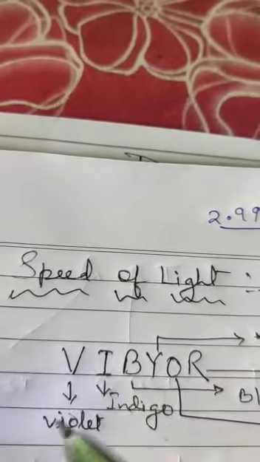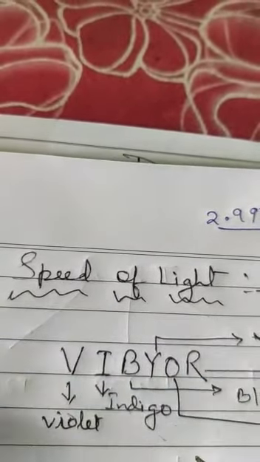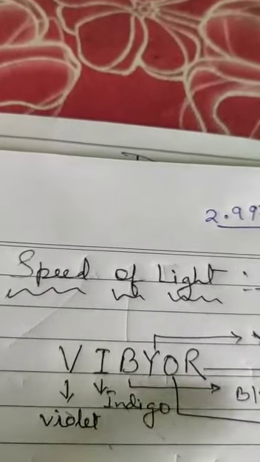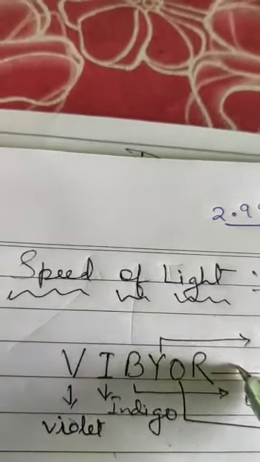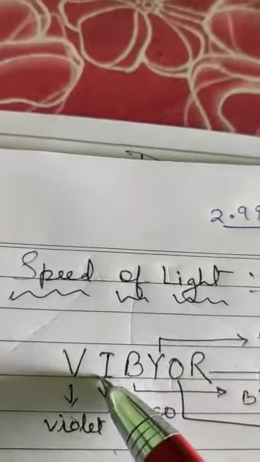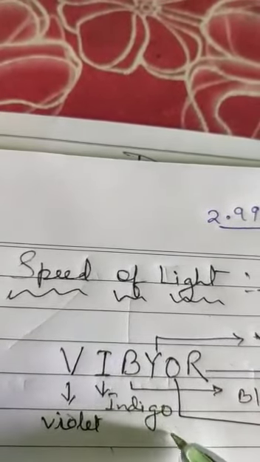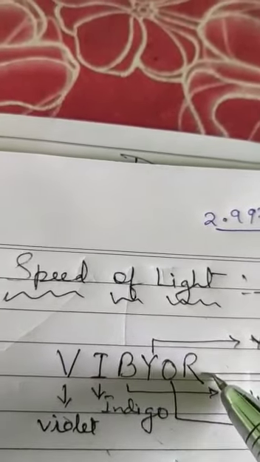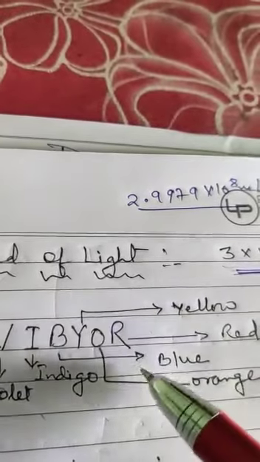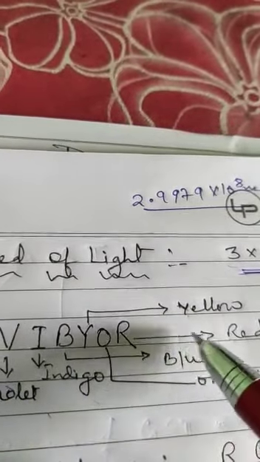It splits into the 7 colors. This splitting of white light into 7 colors is known as VIBGYOR. V for violet, I for indigo, B for blue, Y for yellow, O for orange, and R for red.